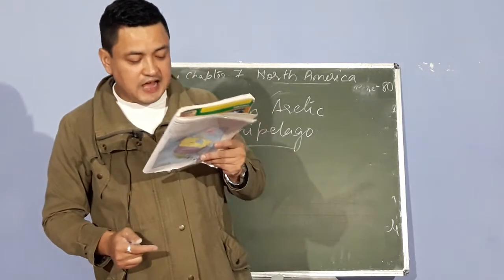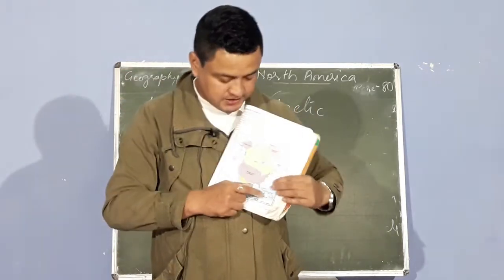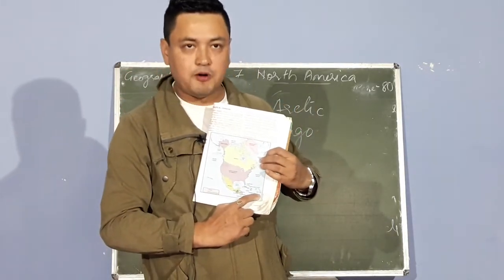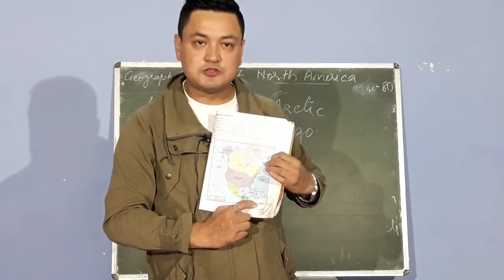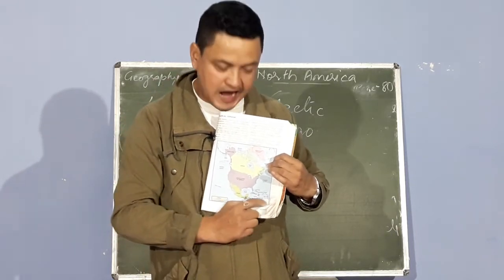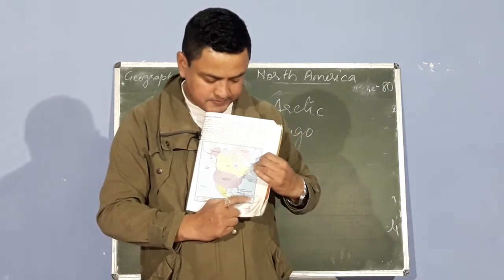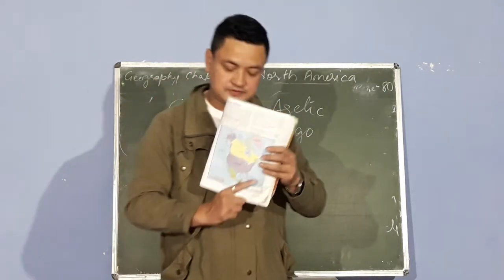The West Indies lying in the Caribbean Sea. Where do you find the West Indies? You find the West Indies here at the bottom, where you find South America, which is a land colored in white. Above that you find the West Indies. Remember that.